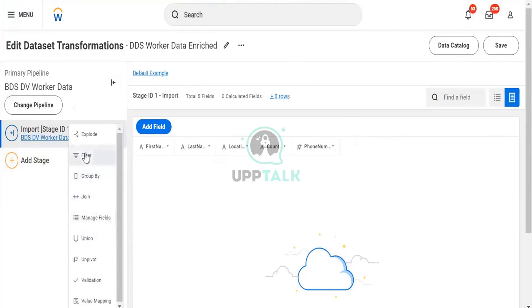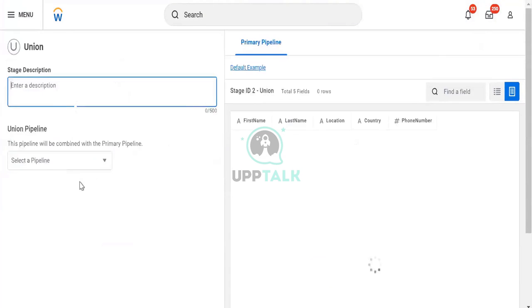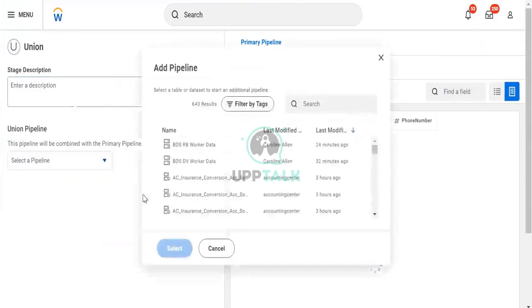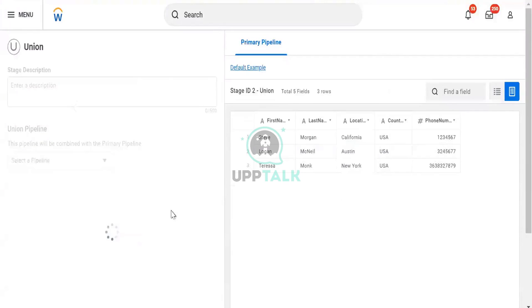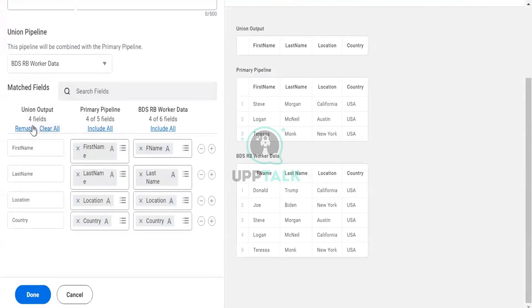Now I will cover the next one. We covered filter, we understood join, we understood manage. Now we will go for union. Union is also the same. I will go to RB work with here. It will match the fields. Let's say here for primary, it will match the fields: first name is here, last name is here. It will match the data and it will get the data.